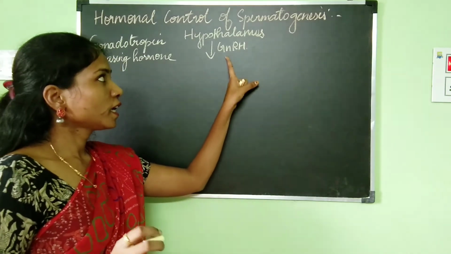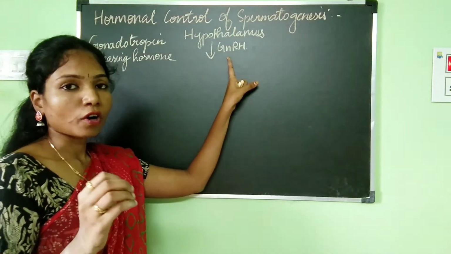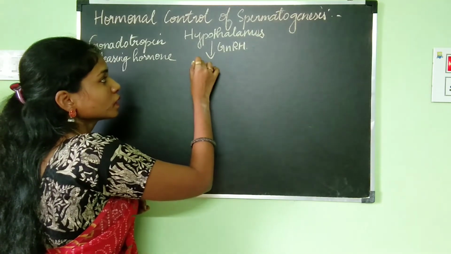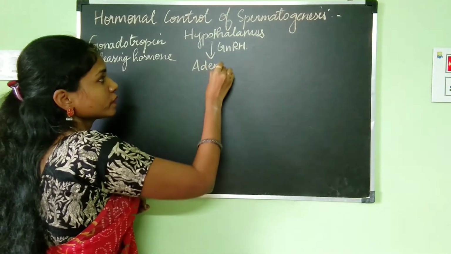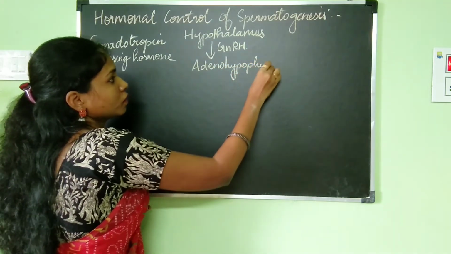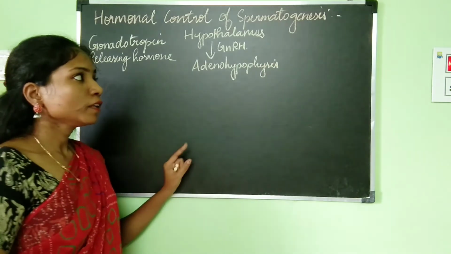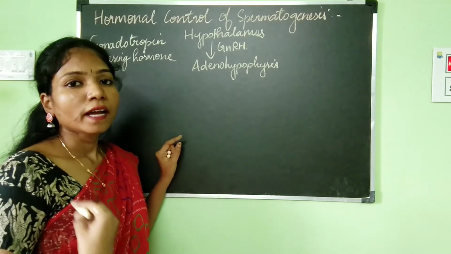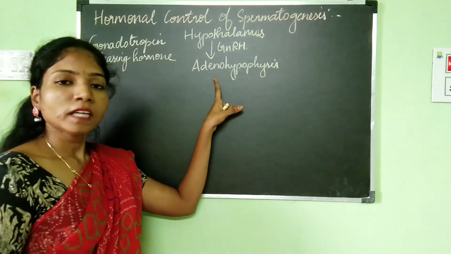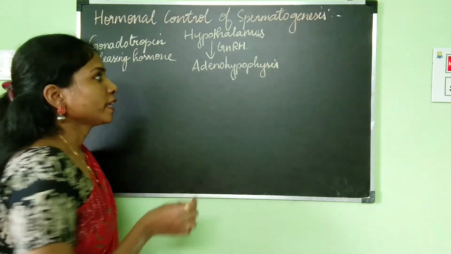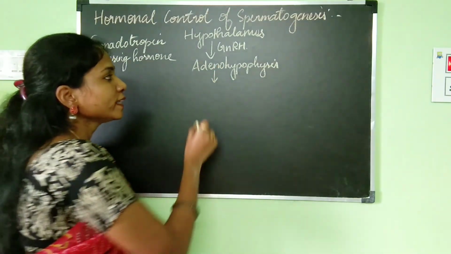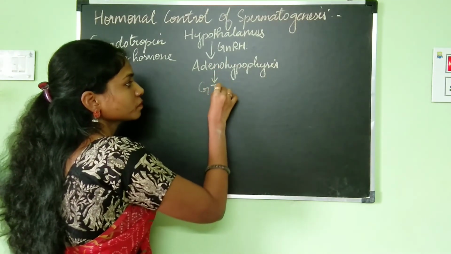This GnRH, coming from the hypothalamus, will act on the adenohypophysis. What is the adenohypophysis? The adenohypophysis is nothing but the anterior pituitary. GnRH will act on the anterior pituitary and make it release the GTH.